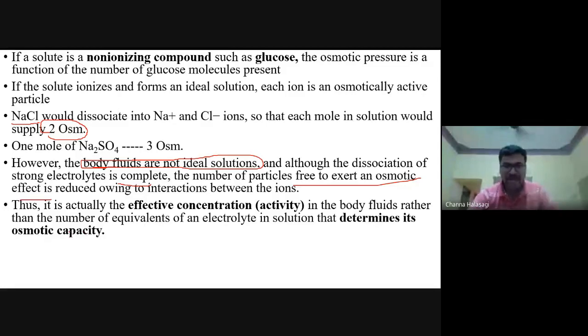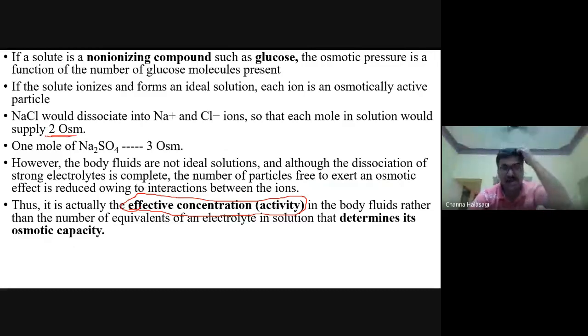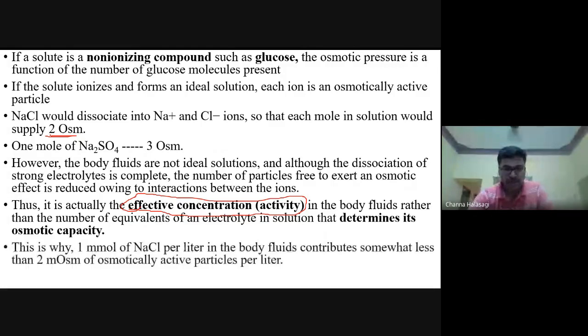That means in reality, the effective concentration, effective activity of NaCl in our body is not 2 milliosmoles. It is just less than 2 milliosmoles. So therefore 1 millimole of sodium chloride per liter in our body contributes to less than 2 milliosmoles of osmotically active particles per liter.